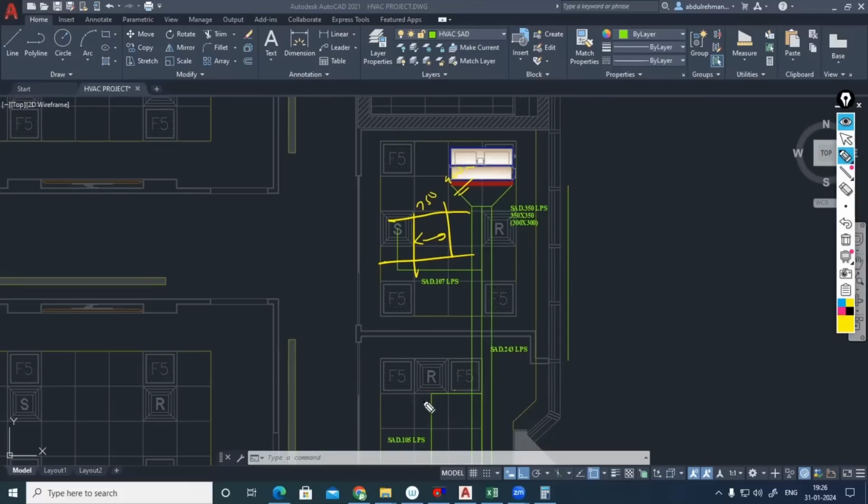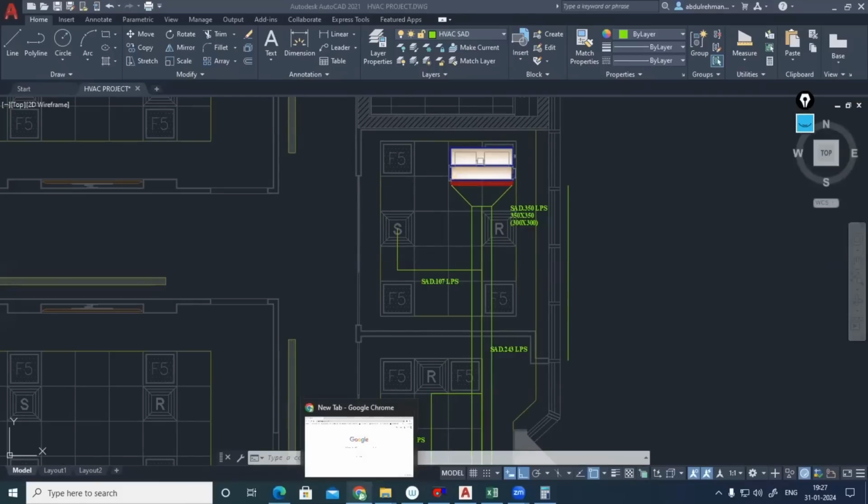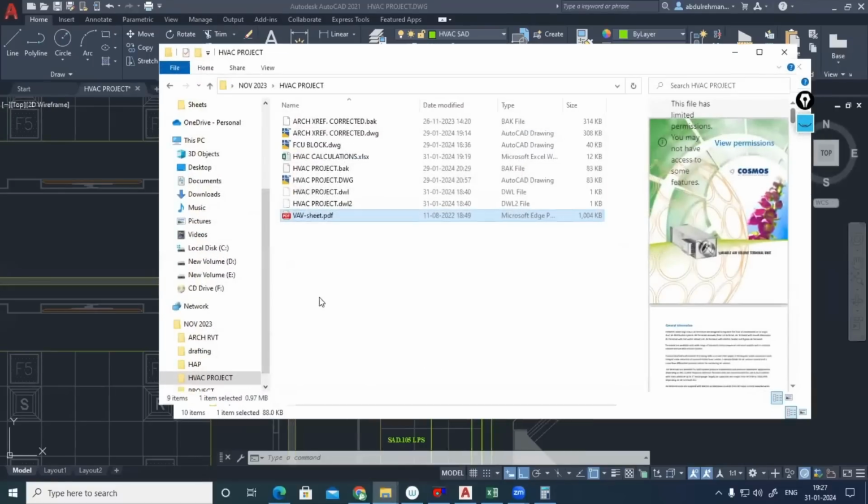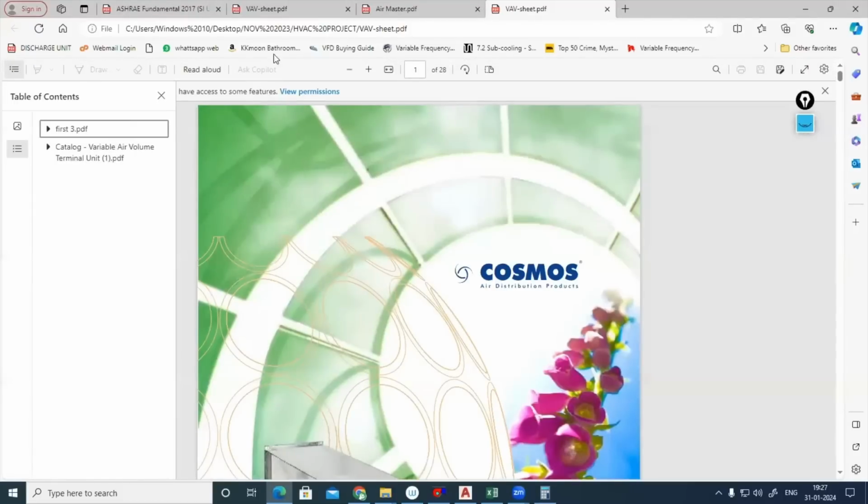VAV. So you can do one thing: if you have an available VAV block, you can select it. Otherwise, we have to go to the technical data sheet of a VAV and from there make the VAV block for drawings. But when you are working in a company, definitely you can have a discussion with the VAV supplier. They will provide the block. But for time being, I'll be making it. VAV, we will be selecting with respect to the CFM only. So an available catalog, I will be selecting now. VAV catalog. Okay. The VAV data sheet I am selecting now.